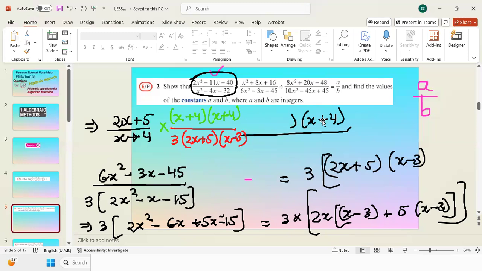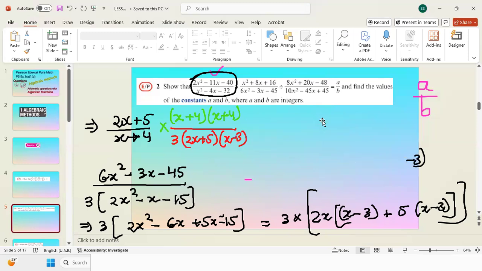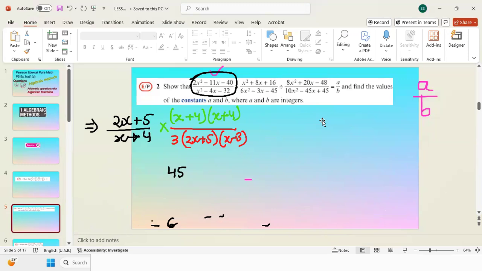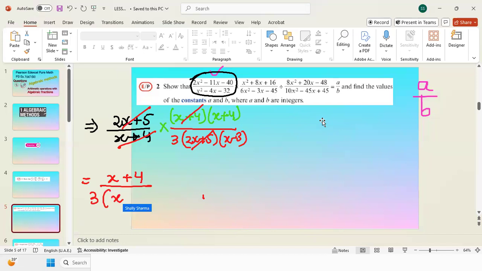Now when I write it this way, some of the terms again got cancelled, because it is fraction multiplication, so numerator and denominator can cancel each other. So I found 2x plus 5 and 2x plus 5 got cancelled. x plus 4 and one x plus 4 got cancelled. So basically so far what I got is x plus 4 over 3 times x minus 3. You can take the parts and simplify them like this.